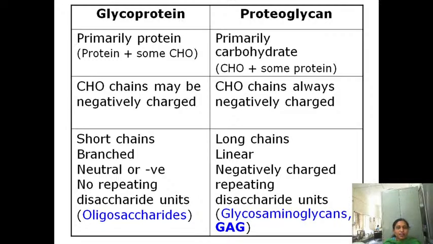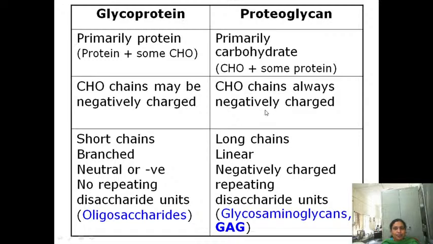Now here in these glycoproteins, carbohydrate chains may be negatively charged, but in proteoglycans these are also negatively charged. The examples of the proteoglycans are glycosaminoglycans. The carbohydrates present in the proteoglycans are mucopolysaccharides, that is glycosaminoglycans. But in the glycoproteins, usually oligosaccharides are attached to the protein. That's why carbohydrate content is less. In glycoprotein, protein may be attached to oligosaccharides, so carbohydrate content is less. But in proteoglycans, proteins may be attached to mucopolysaccharides, heteropolysaccharides. That's why carbohydrate content is more.